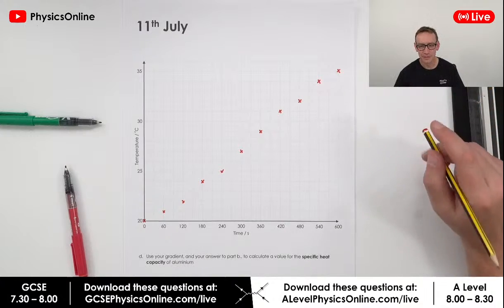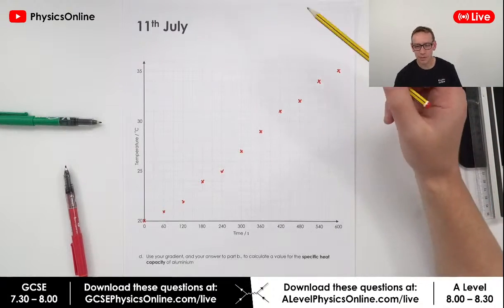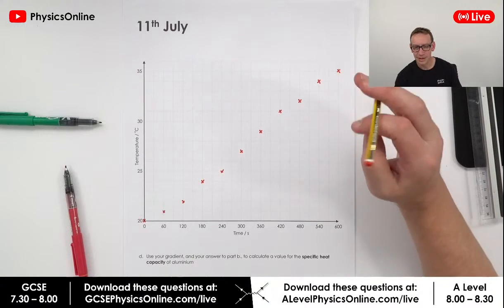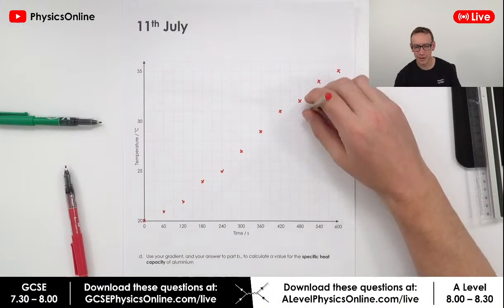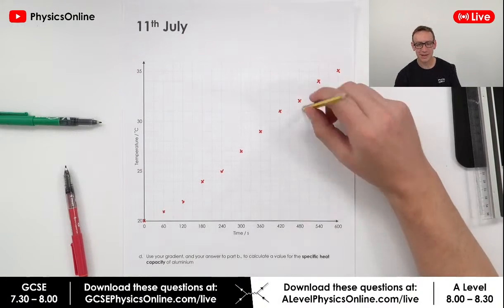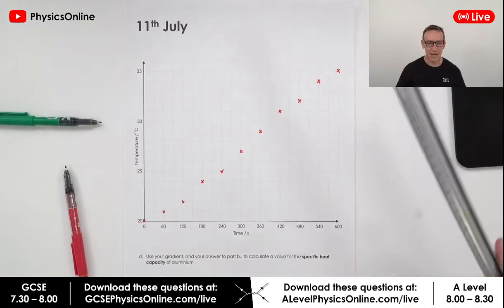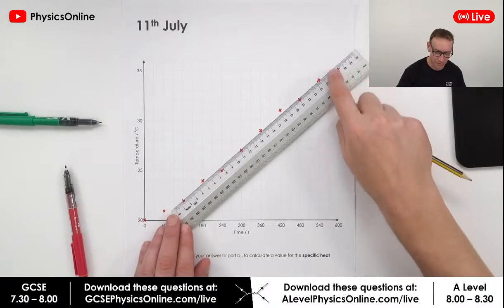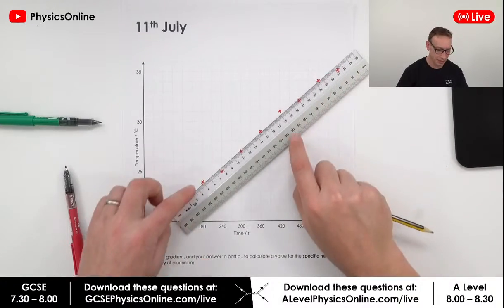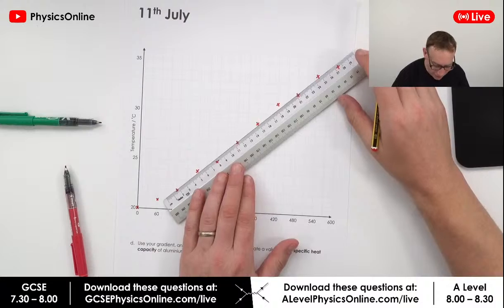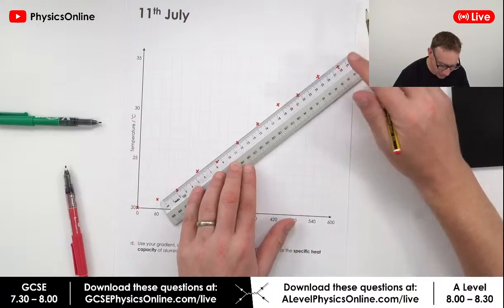Bang it through the middle, says Riza. Equal points on both sides of the ruler, says Ben. Straight line through the origin. A curve that merges to a straight line. Joe Smith, that is the best answer I've seen. Basically what we have here is a straight line up here, but there's like a curve at the bottom. Okay, so I think that's it. So I'm going to do what Joe said.